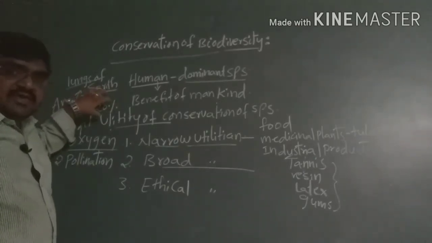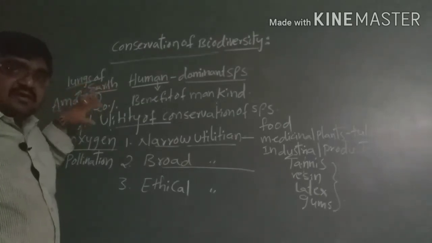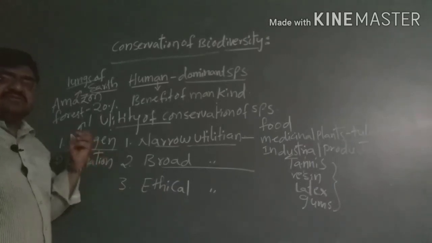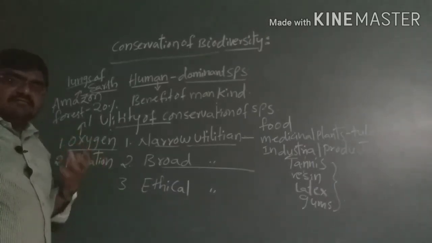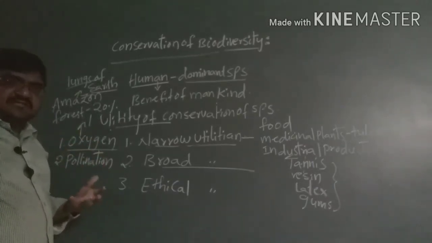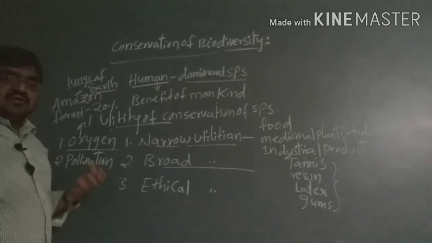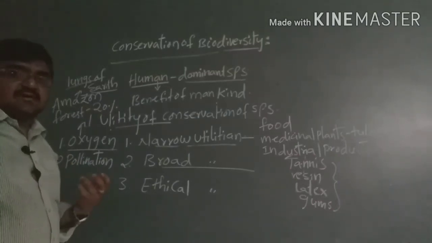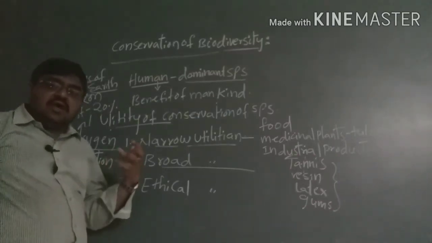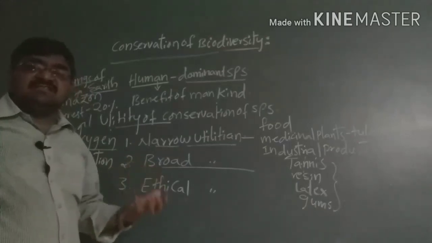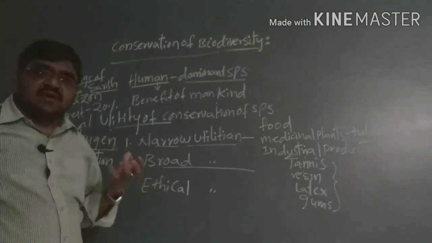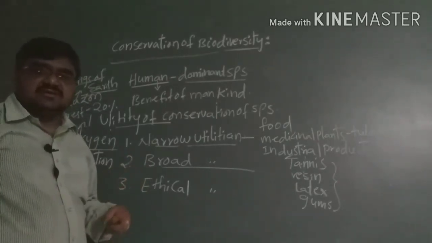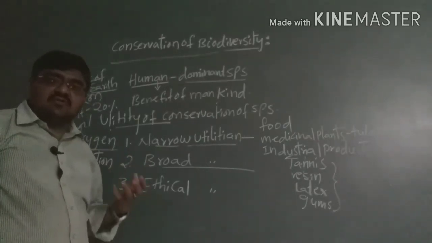And also if deforestation takes place in the Amazon forest or a tropical forest, what happens is the rains are not produced, so we are not able to get plenty of water. If forests are present, we are able to get more rainfall. When rainfall takes place, more resources are produced, so that we can get a sufficient amount of oxygen.